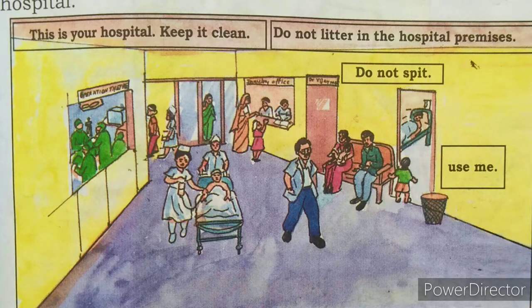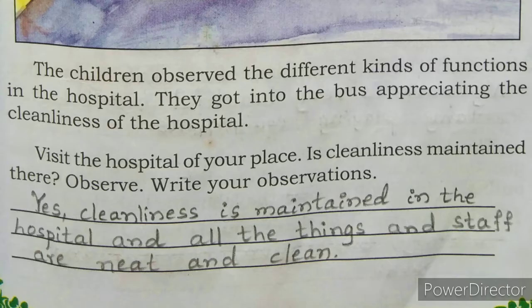Here one activity is there, children. Visit the hospital of your place. Is cleanliness maintained there? Observe. Write your observations. You have to visit the hospital near your place, observe whether it is clean, and write what you have observed there.